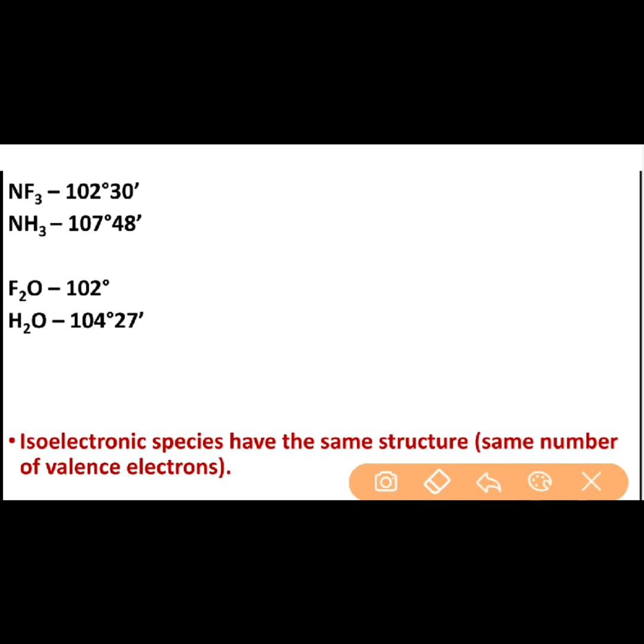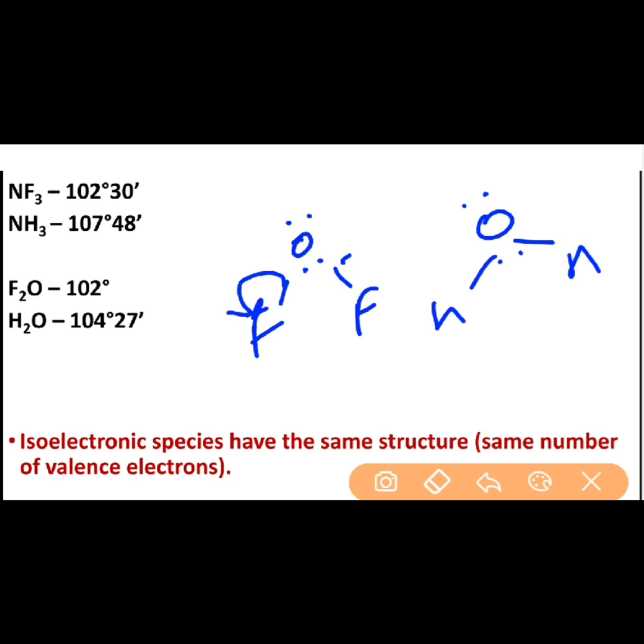You can make it more clear to yourself by taking another example. Let us take this particular example of F2O and H2O. So this is your F2O and this is H2O. Oxygen has 2 lone pairs of electrons, right? Now what would happen in this case again? Fluorine, a highly electronegative element, pulls the electrons towards itself, right? As a result, the density of bonding pairs across the oxygen atom would decrease, right?